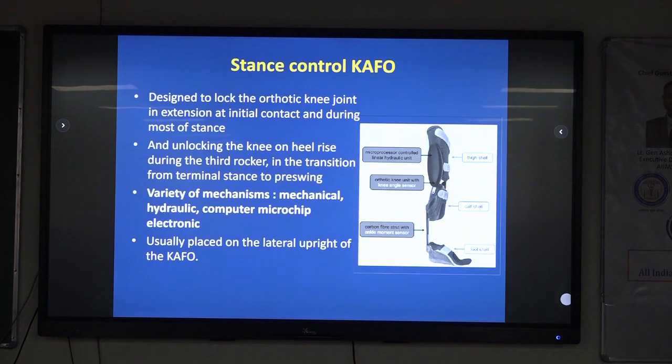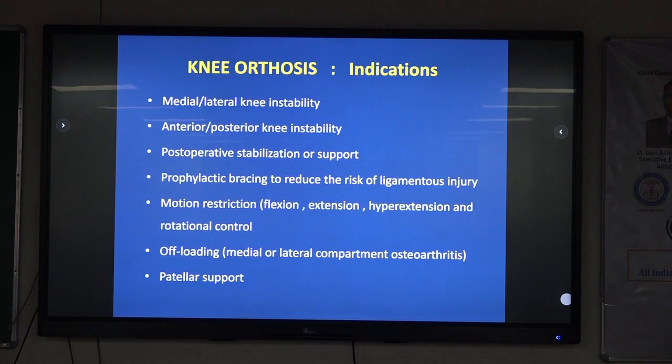The stance control KAFO is designed to lock the orthotic knee joint in extension at initial contact and during most of stance, and unlocking the knee on heel rise during the third rocker in the transition from terminal stance to pre-swing. The variety of mechanisms I have told: mechanical, hydraulic, computer microchip, electromagnetic, usually placed on the lateral upright of the KAFO. You don't need to put them on both, you can put on only one upright.